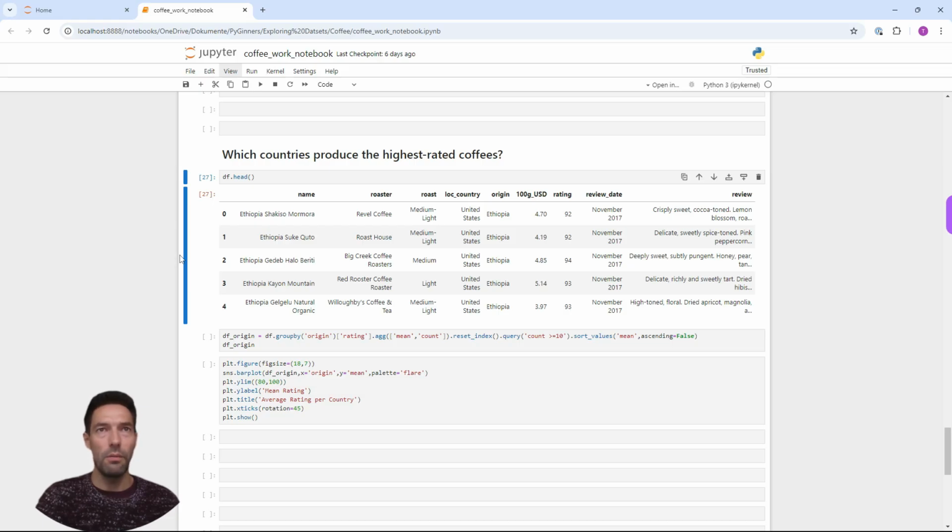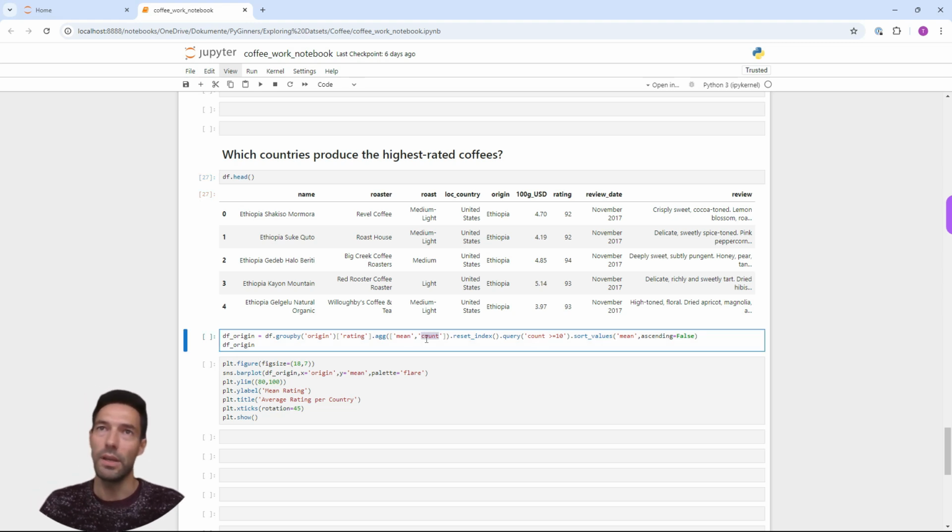In order to answer question number 4, we'll use the group by function, and this time we're going to group the data by origin country, and the rating is the column that we want to use in order to aggregate. So not only do we want to get the mean rating, we'll also include a count, so that we can filter for countries that have at least 10 reviews in our data.